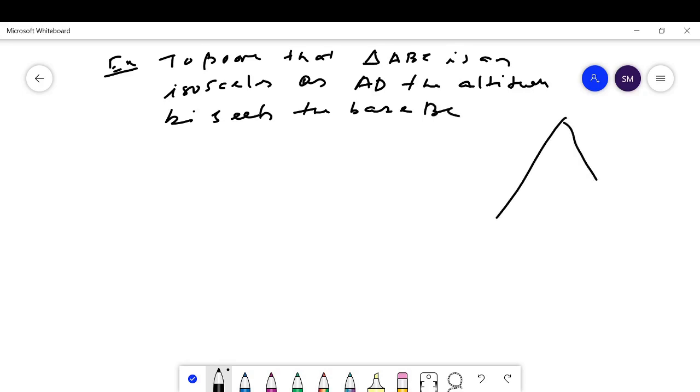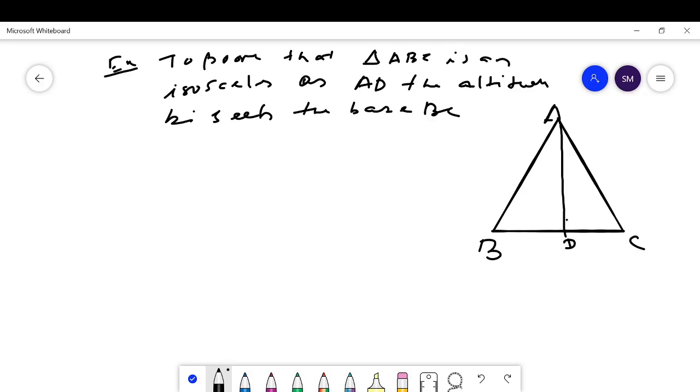Look here. ABC is a triangle. AD is the altitude. Altitude means this angle is 90 degrees. And AD bisects BC. This implies BD is equal to CD. Then proof.